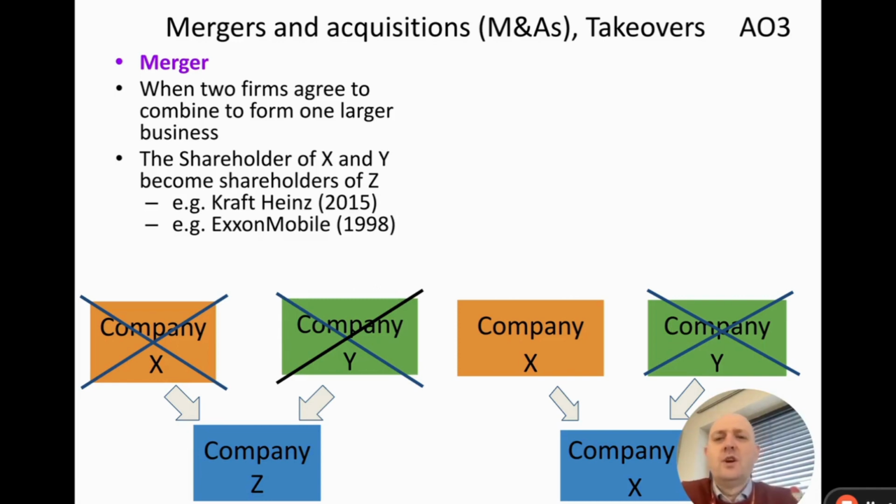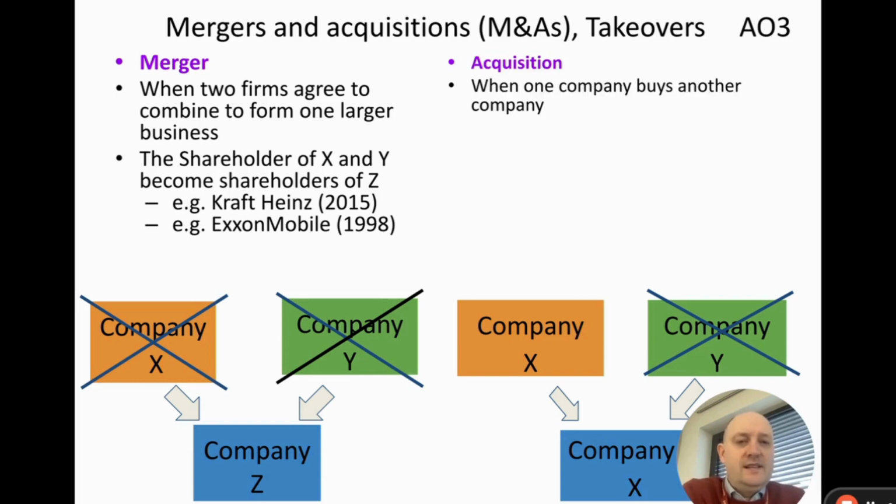Two examples: Kraft and Heinz merged in 2015. Before the merger, Kraft were a company and Heinz were a company, just like X and Y are companies. After the merger, they formed one company called Kraft Heinz. Kraft as a company does not exist anymore, Heinz doesn't exist anymore, but together they formed one company. Another example was ExxonMobil in 1998.